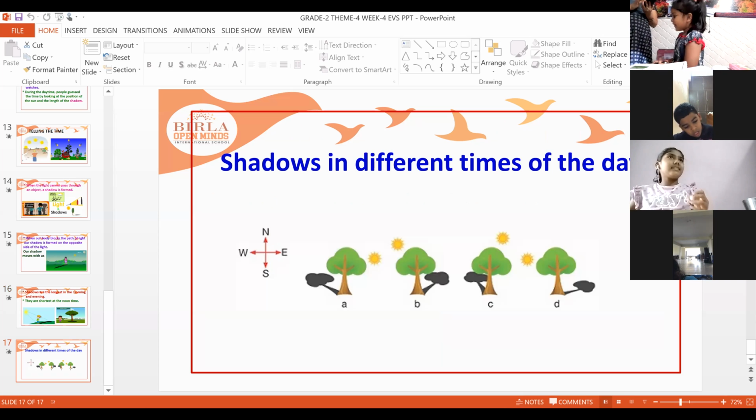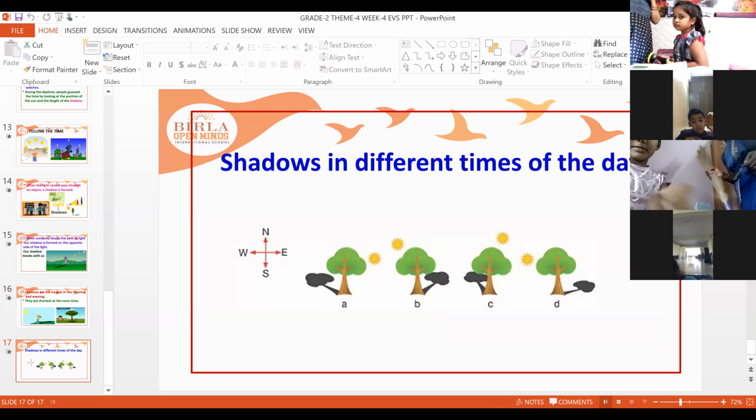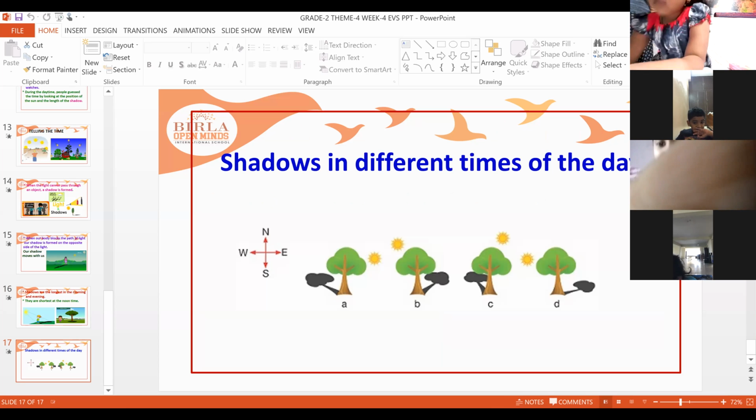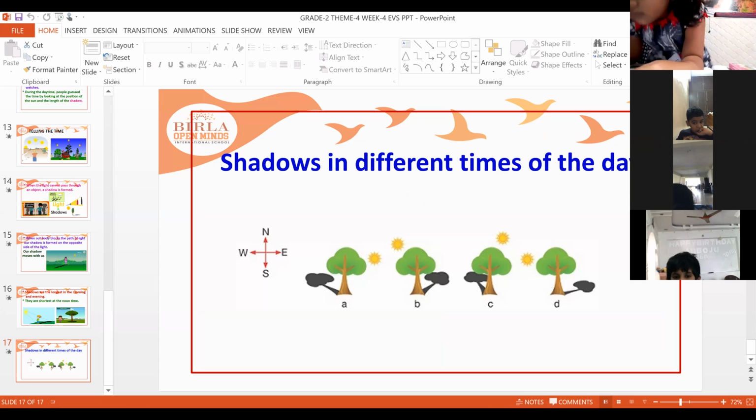You can see the tree here, labeled A, B, C, D. A and D are morning and evening. B and C are noon time. So in the morning and evening, what happens? The shadow is long because of the slanting rays. But at B and C, the sun is on top of our head. So that's the reason the shadows are short. So this is about the sun, light, and shadow.